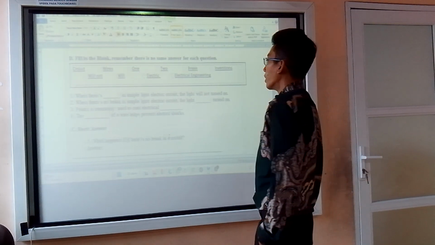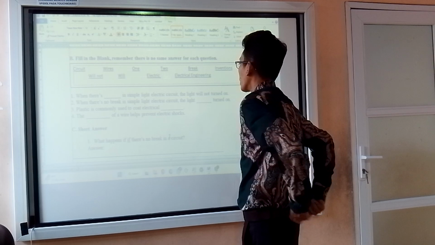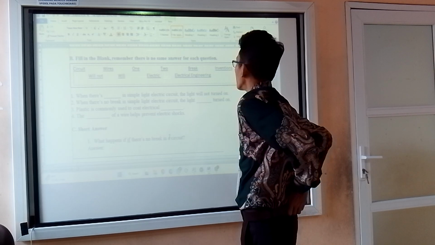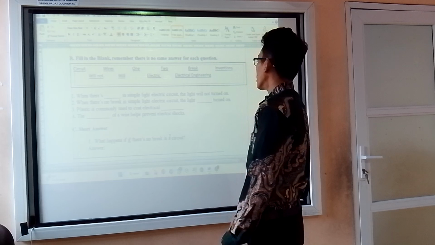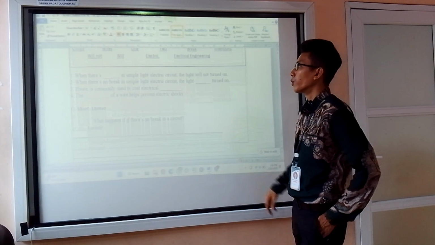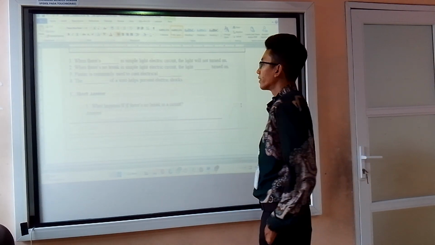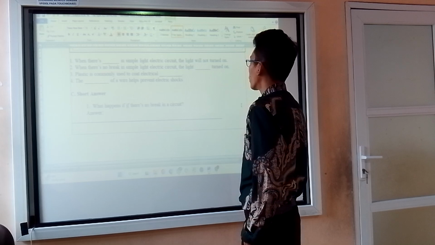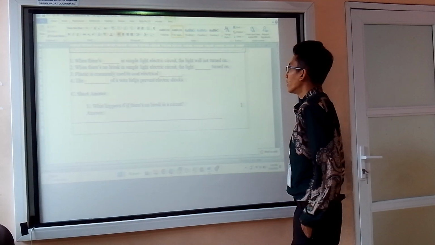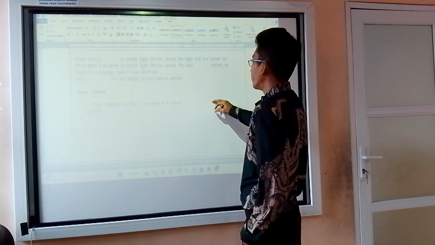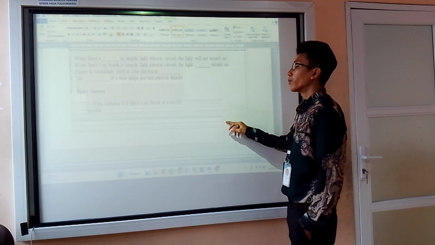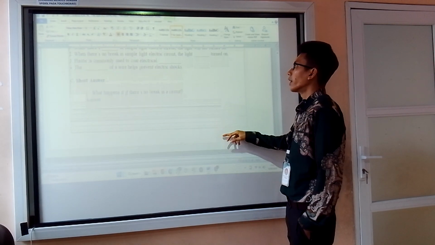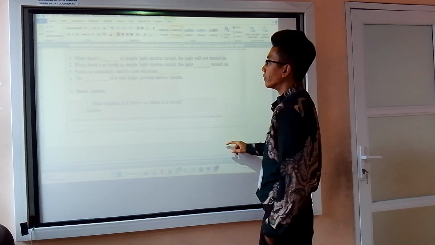When there is a break in a simple electric circuit, the light will not turn on because the electricity cannot flow. When there is no break in a simple electric circuit, the light will turn on. When there is a break, there will be no electricity. That means the light will not turn on, and the opposite will happen.